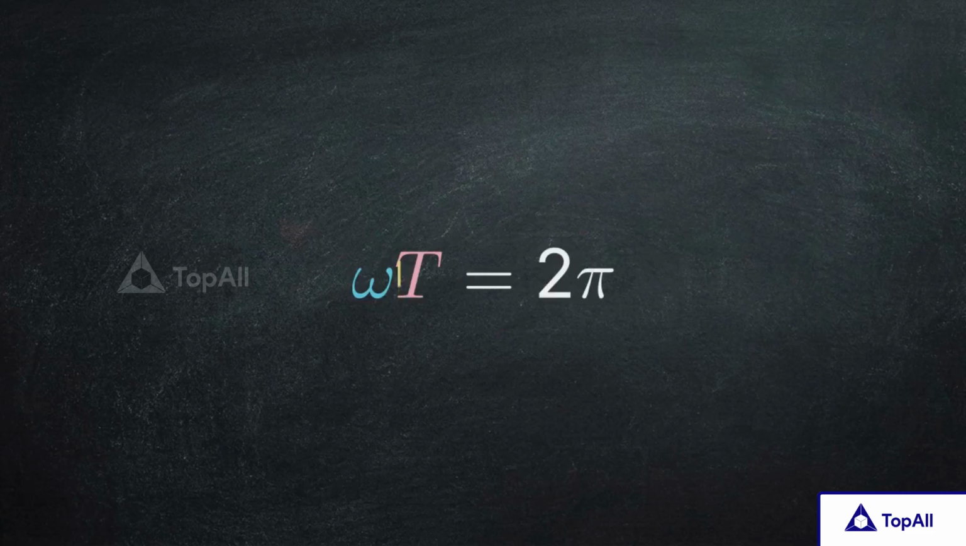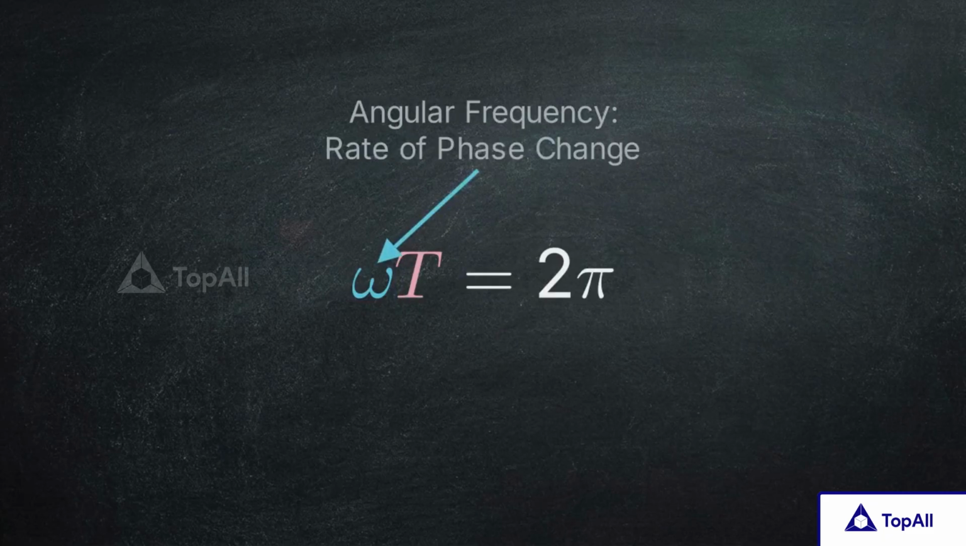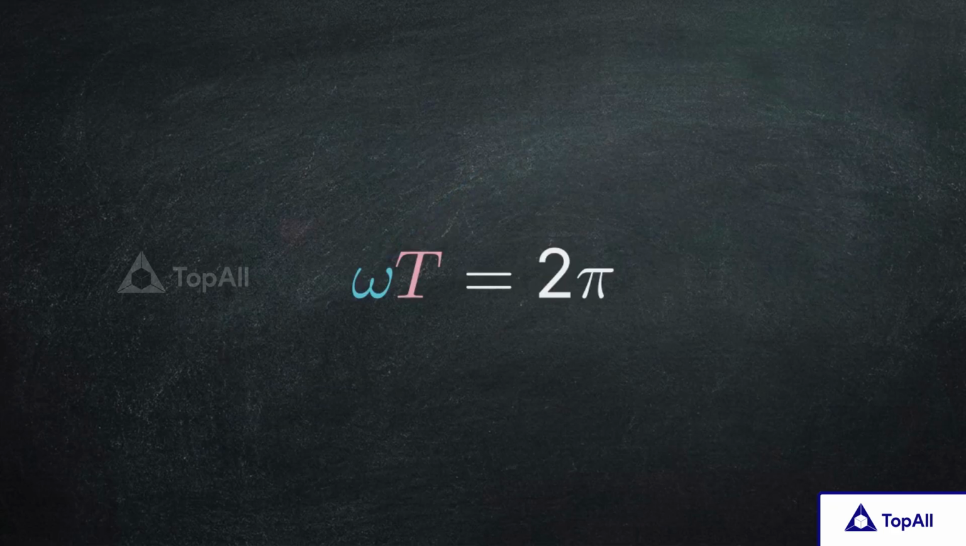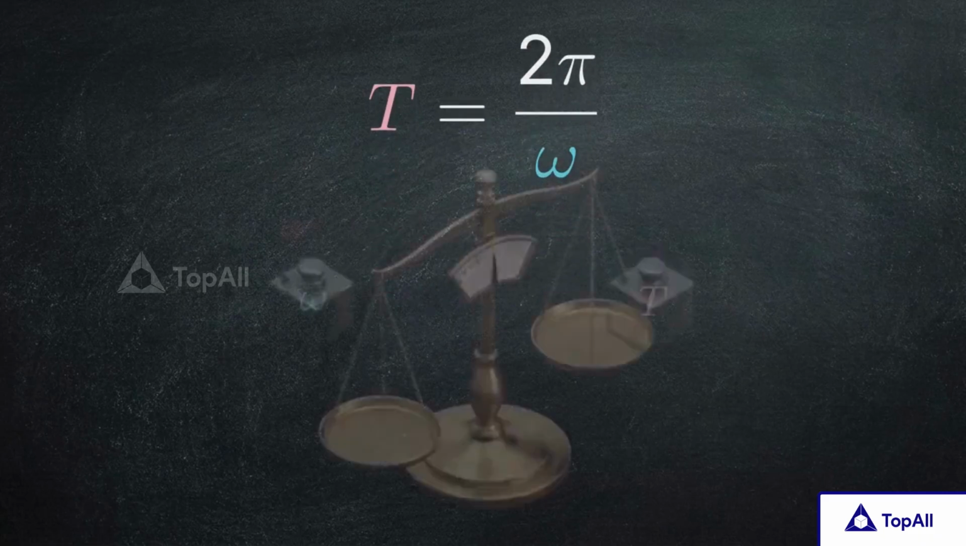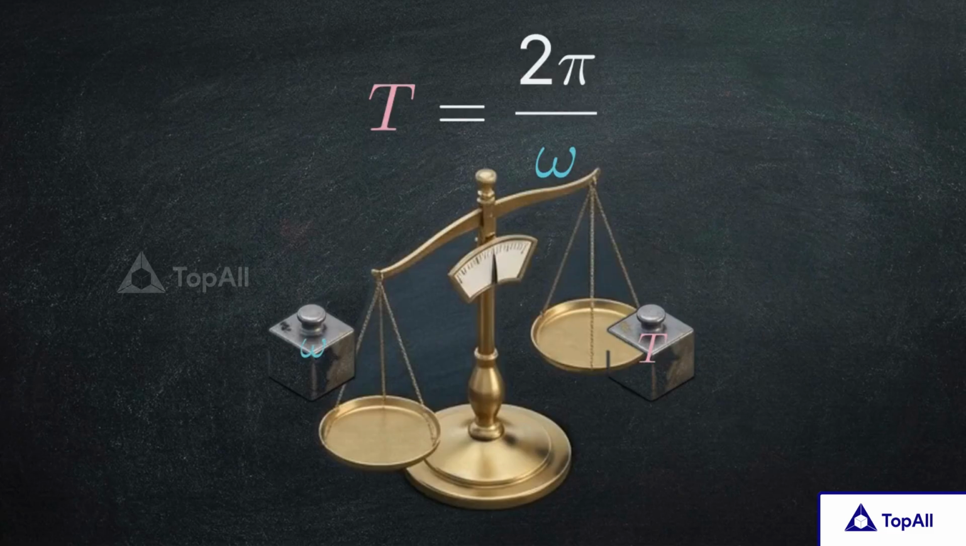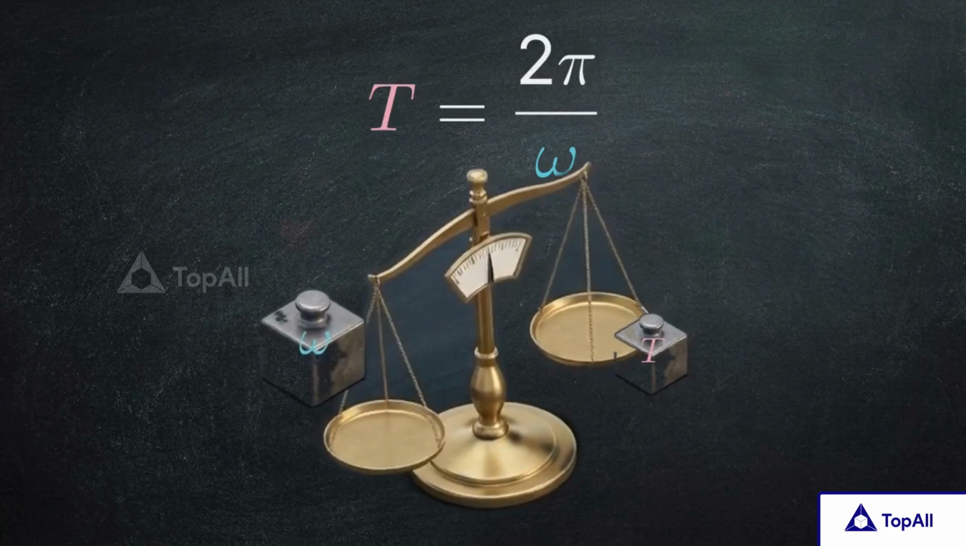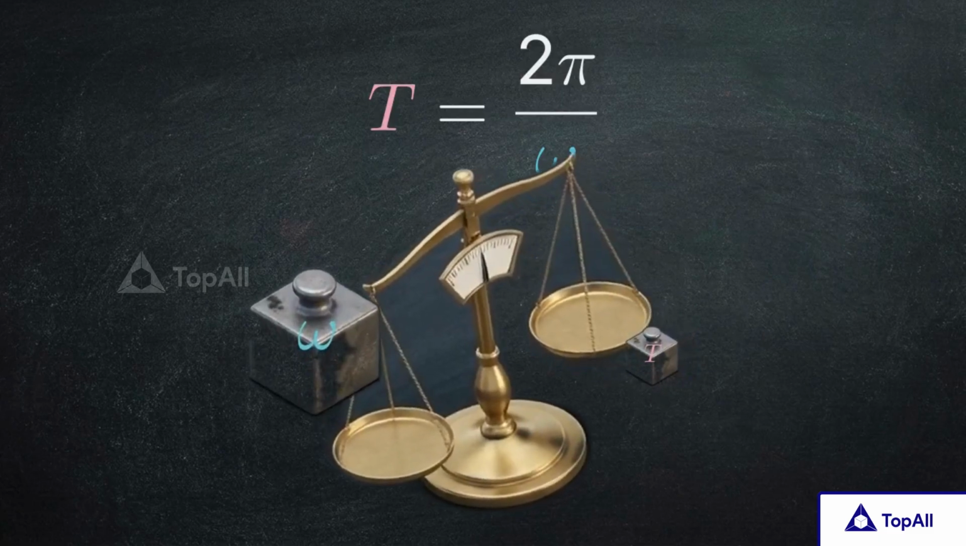This introduces omega, known as the angular frequency. Angular frequency is the rate of change of the phase of a sinusoidal waveform. Because the full cycle is 2 pi, omega times T equals 2 pi. Rearranging this to isolate the period shows that T equals 2 pi divided by omega. This introduces a direct inverse relationship. A higher angular frequency results in a shorter oscillation period.